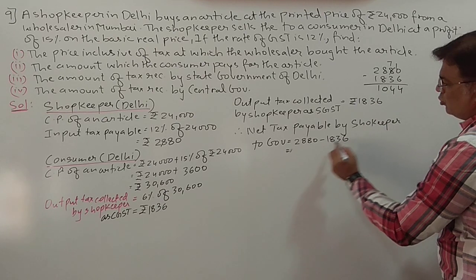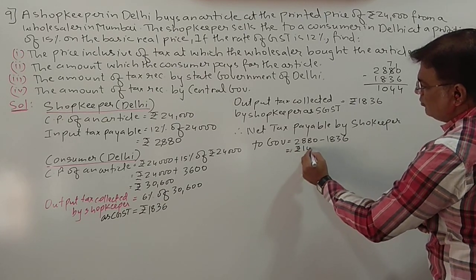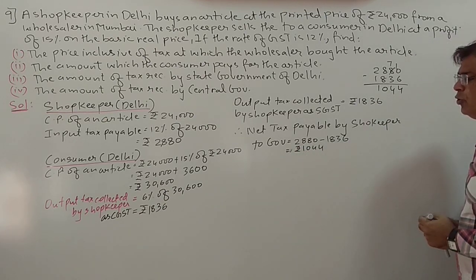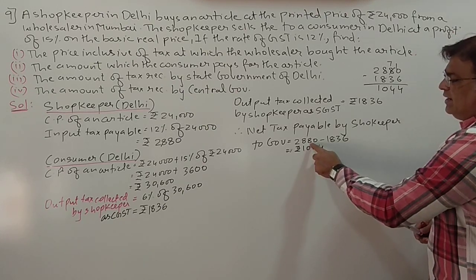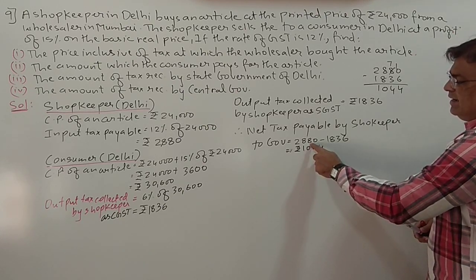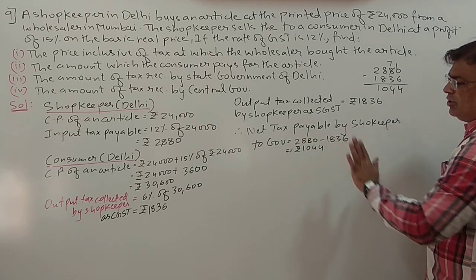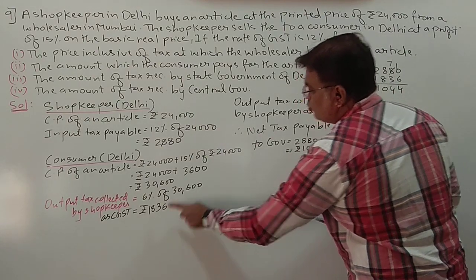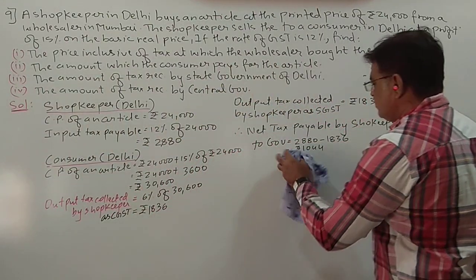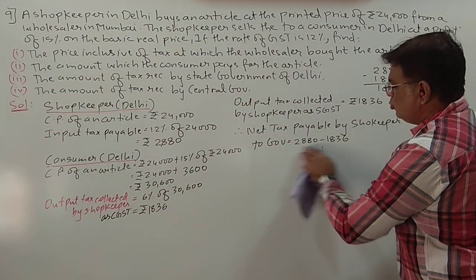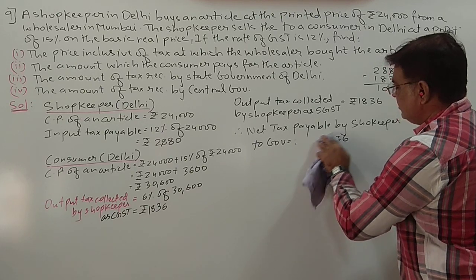Instead of doing this calculation, he just wants his 2880.